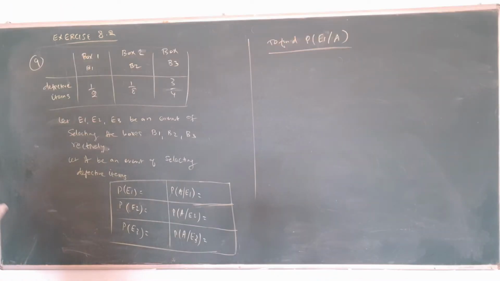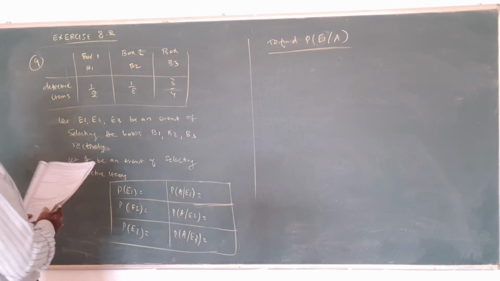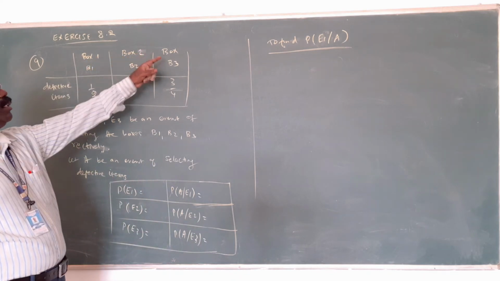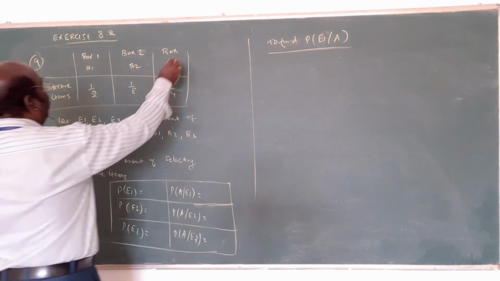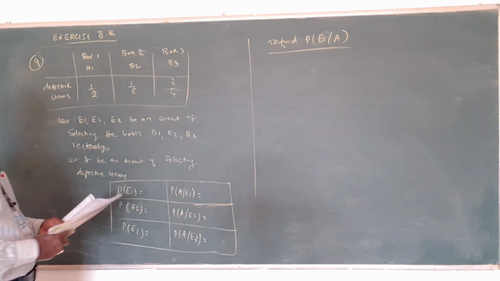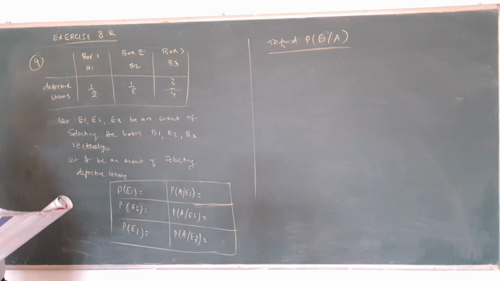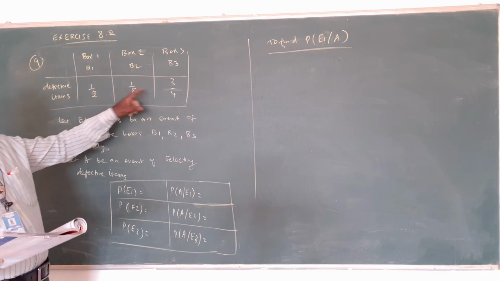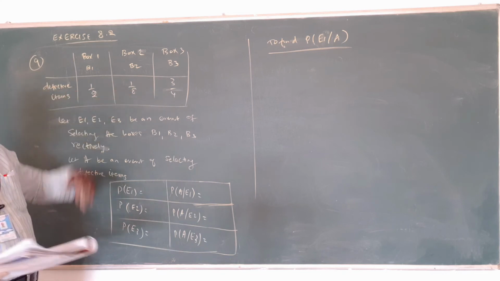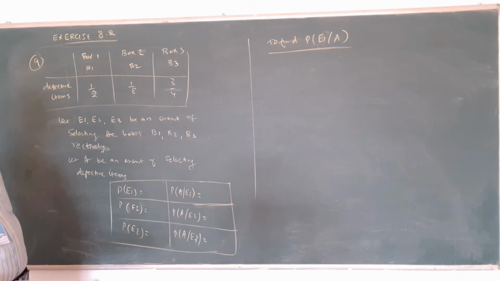Now question number 9. There are 3 boxes: B1, B2, B3. Am I right? We have 3 boxes there. The defective proportions in the boxes B1, B2, B3 are respectively 1 by 2, 1 by 8, 3 by 4. These are defective items. Am I right?